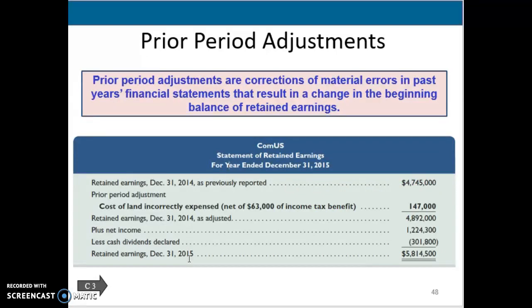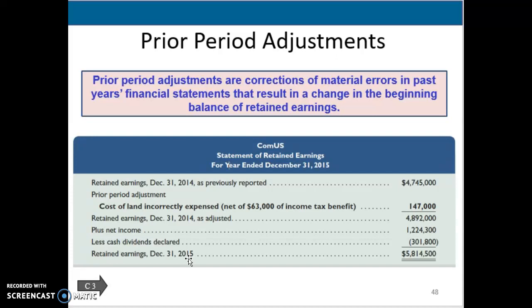We also could sometimes see prior period adjustments in that statement of retained earnings. When we look at that, we see that we made a mistake. So this one, they said that the cost of land was incorrectly expensed. So we had an expense that came out incorrectly, so we have to fix that now. And we can just see that our retained earnings is the beginning amount plus or minus any adjustments. And then we add net income, we subtract out any cash dividends, and we get our ending retained earnings.